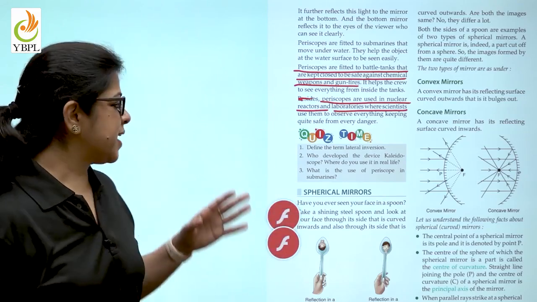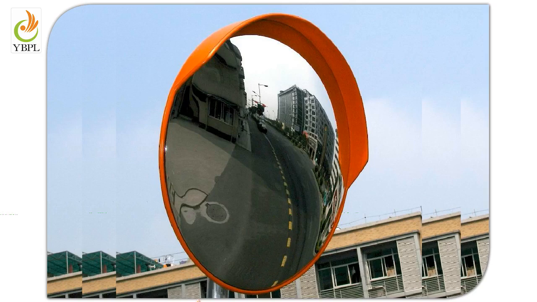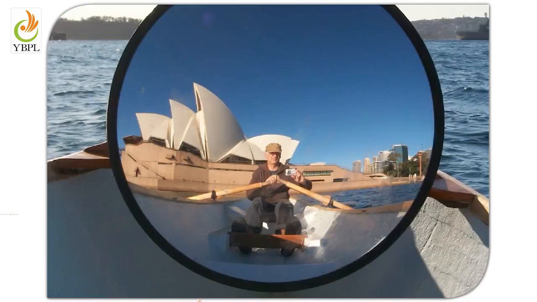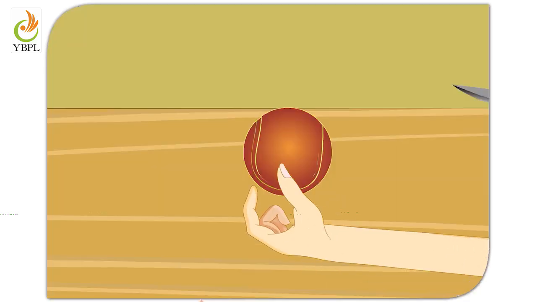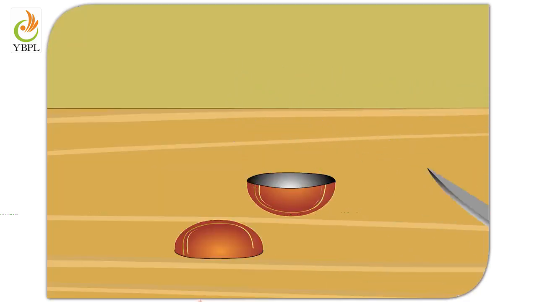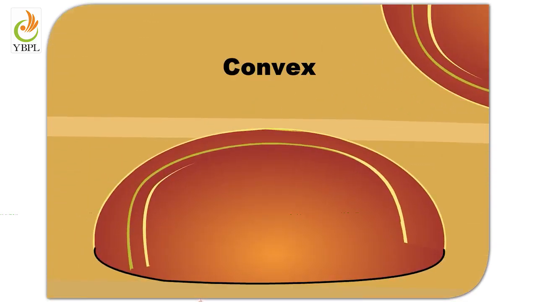Now let us understand the kinds of spherical mirrors. A mirror whose smooth and polished reflecting surface is a curved surface is called a spherical mirror. Spherical mirrors are of two main types, concave mirror and convex mirror. In a concave mirror, the reflecting surface is curved inwards. In a convex mirror, the reflecting surface is curved outwards. If you cut a hollow rubber ball with a knife, the inner surface of the cut ball is called concave and the outer surface of the cut ball is called convex.